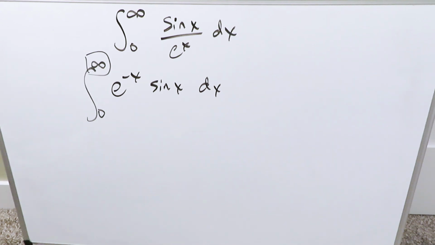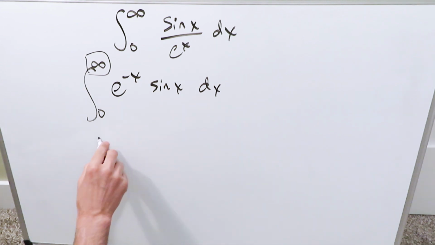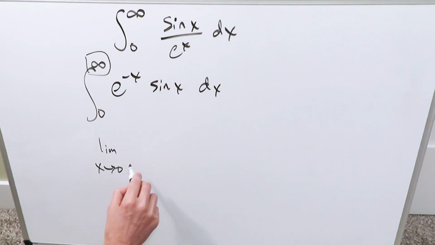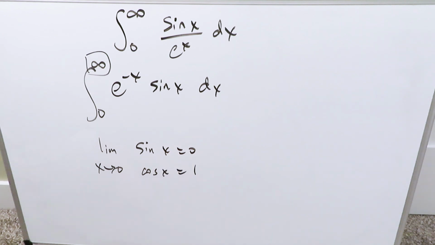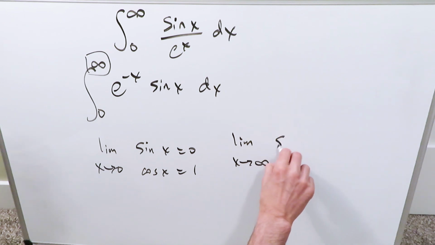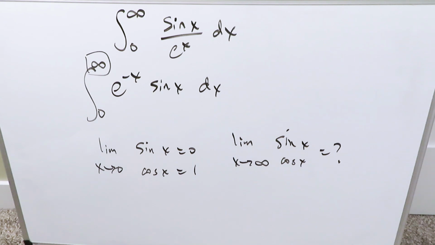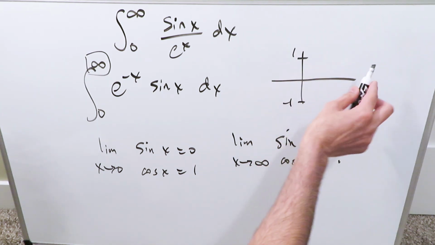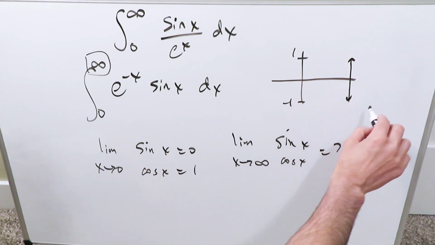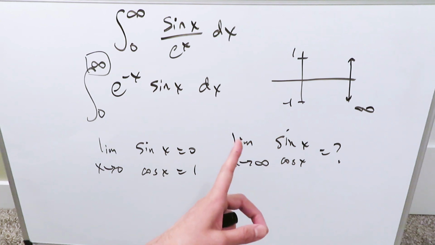With regards to the sine x and or its antiderivative, if you looked at it in a positive manner, if you did limit as x approaches, let's say 0, you have sine x, you know that's equal to 0. But if you were doing cosine x, you know that's equal to 1. That's good. Now let's look over here. If limit as x approaches infinity, we looked at sine x, or we were looking at cosine x. What do we put over here? Because it could pop up. You know, with regards to the range, let's say the range of the sine and the cosine is always between minus 1 and 1. It'll always be a value somewhere between here. At infinity, we don't know where it is. Is it minus 1? Is it 1? Is it any bunch of numbers in between?